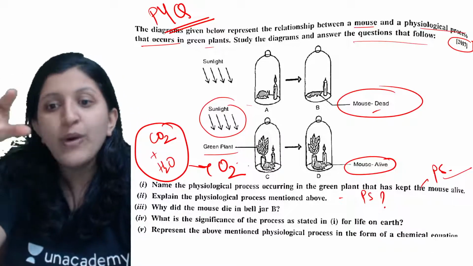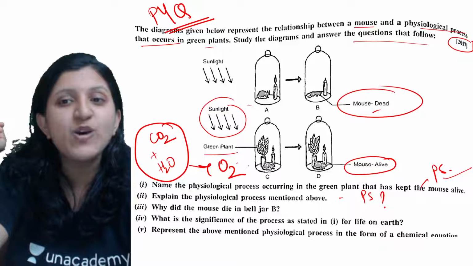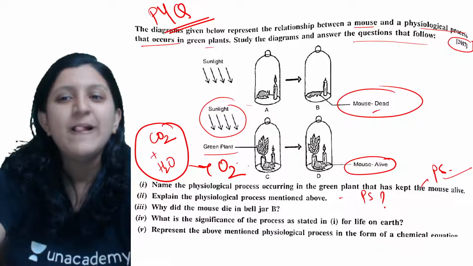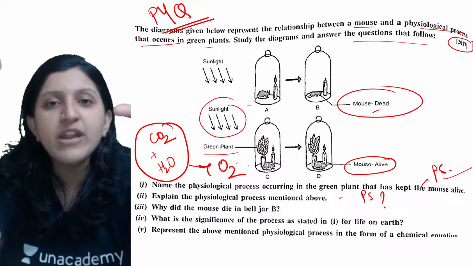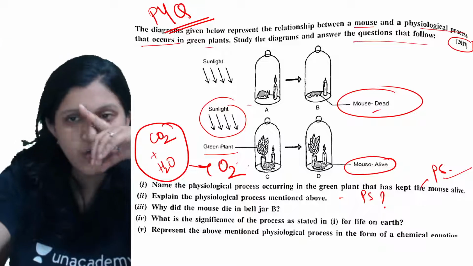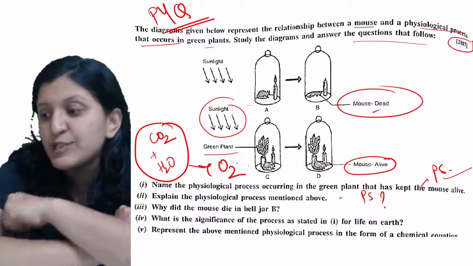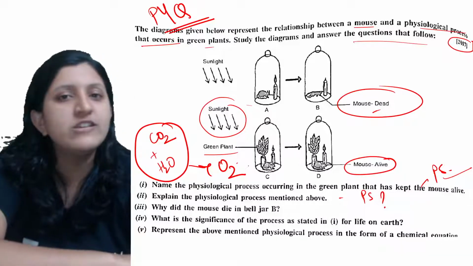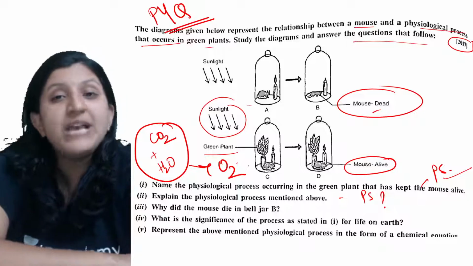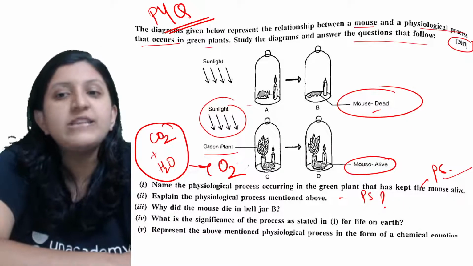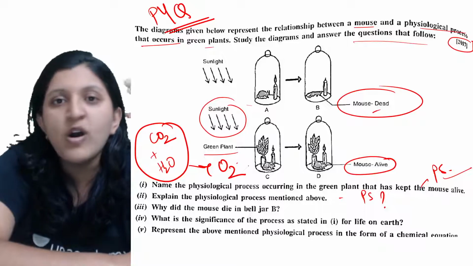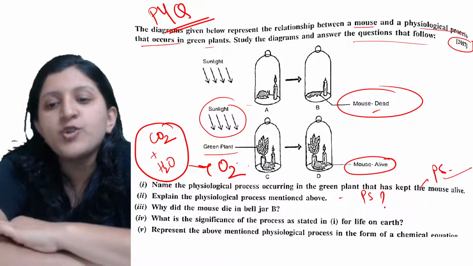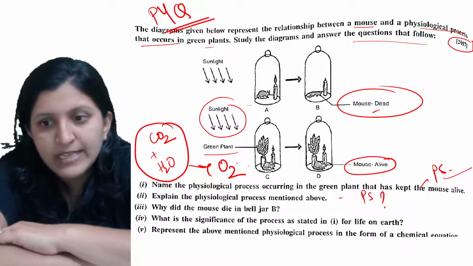Okay, so why did the mouse die in bell jar B? So why exactly did it die? That is because whatever oxygen was there, you know, for burning also oxygen is required. Now for candle burning, whatever amount of oxygen was there has been used up. So basically you can see there is no oxygen itself in the bell jar B, because all the oxygen has been used up, and that is the reason the flame has been put off. Okay, so now this mouse has not got the oxygen for its survival, so the mouse dies.